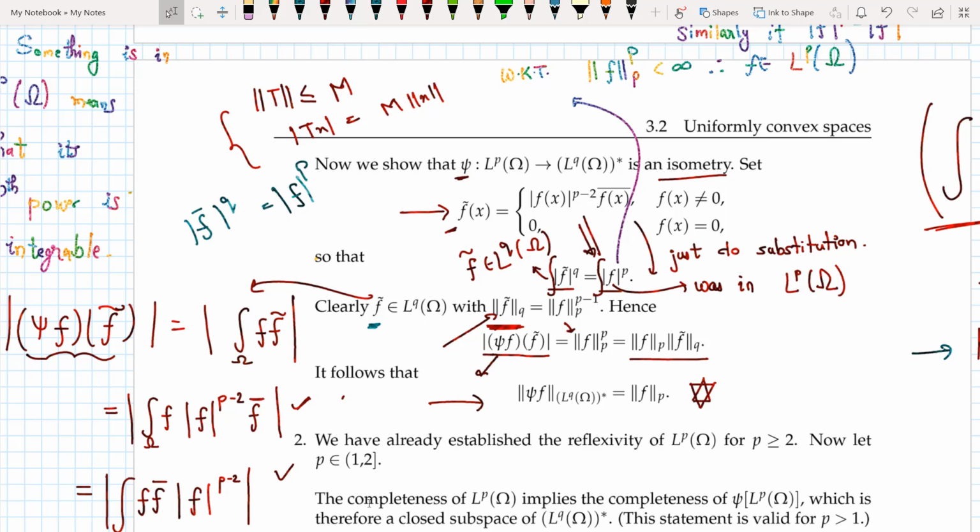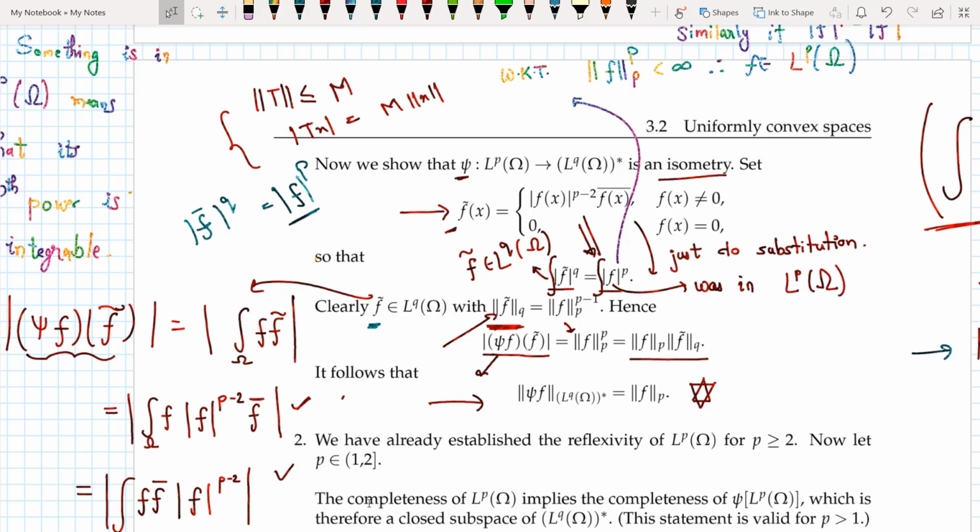It just means that it is pth integrable, that if you take the pth power of it and you integrate it, it gives a finite quantity. But if the pth power of f is equal to the qth power of f tilde, then f tilde must belong to Lq, because again, this is how we define these functions and this space of functions.